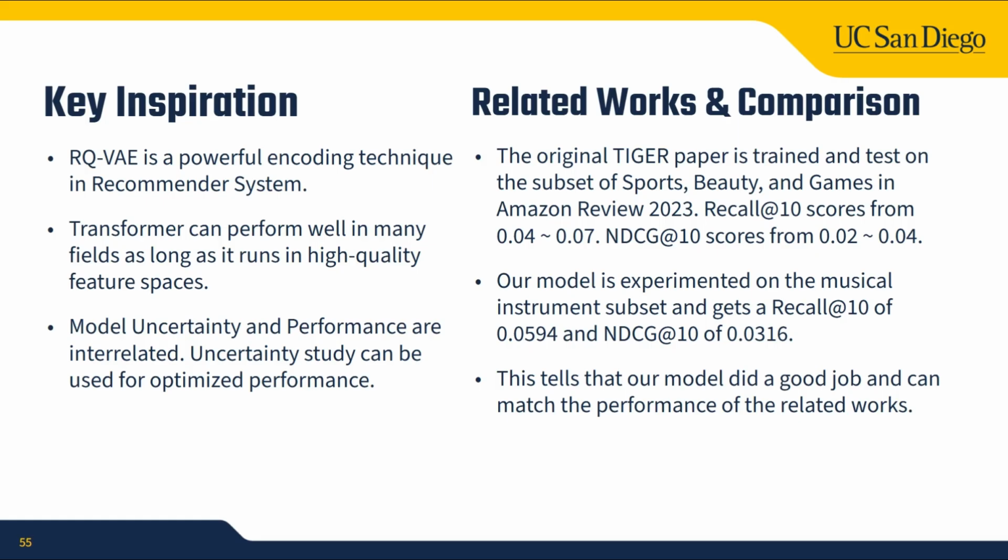We also compare our performance with related works. The original Tiger paper is trained and tested on subsets of sports, beauty, and games in the Amazon Review 2023 dataset. Recall scores range from 0.04 to 0.07, and NDCG scores from 0.02 to 0.04. Our model is tested on the musical instruments subset and gets a recall of 0.05 and an NDCG score of about 0.03. This tells us that our model did a good job and can match the performance of the related works.